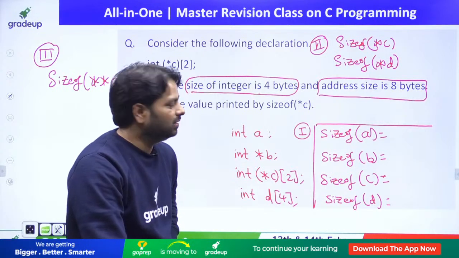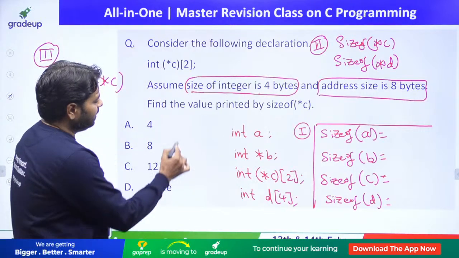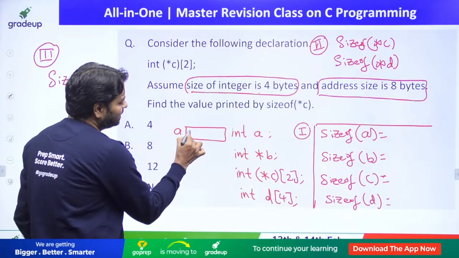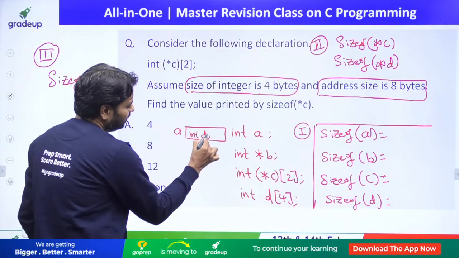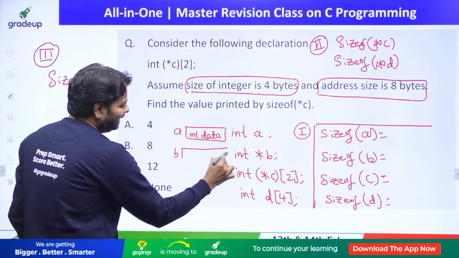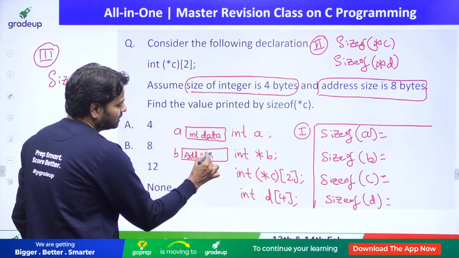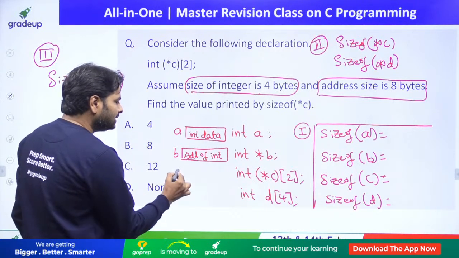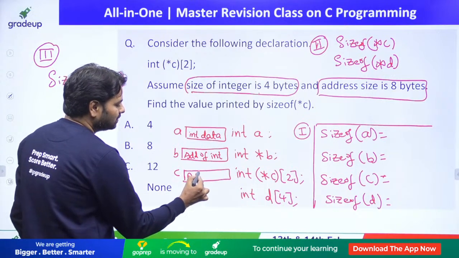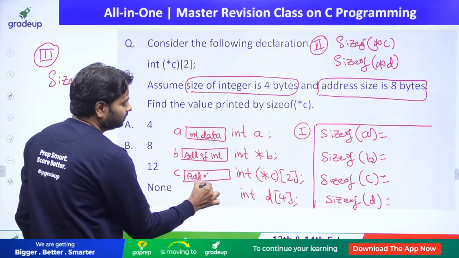So first understand the layouts. A means inside A there will be an integer. Here it is integer data, not an address. B is an integer address, that is, we call it address of int. And C is just an address of an address, not any data.